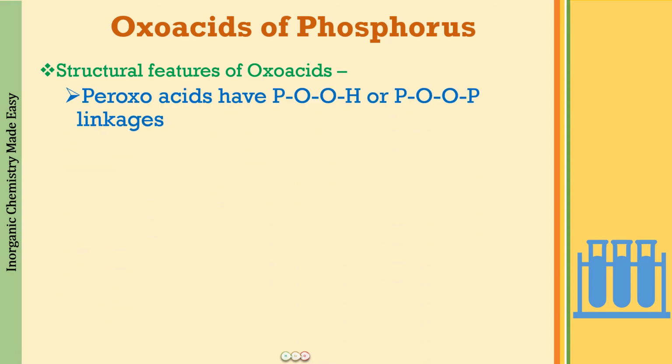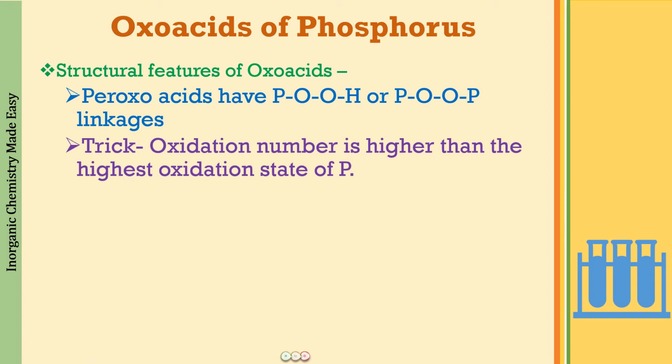So just remember that the peroxo acids have either a POOH linkage or a POOP linkage, and it is going to be present when the oxidation number that you calculate from the formula comes higher than the highest oxidation state of phosphorus, as you have already done the structure of H3PO5, where you found that the oxidation number for phosphorus was coming up as +7. So it was higher than +5, therefore we put up a peroxy linkage.